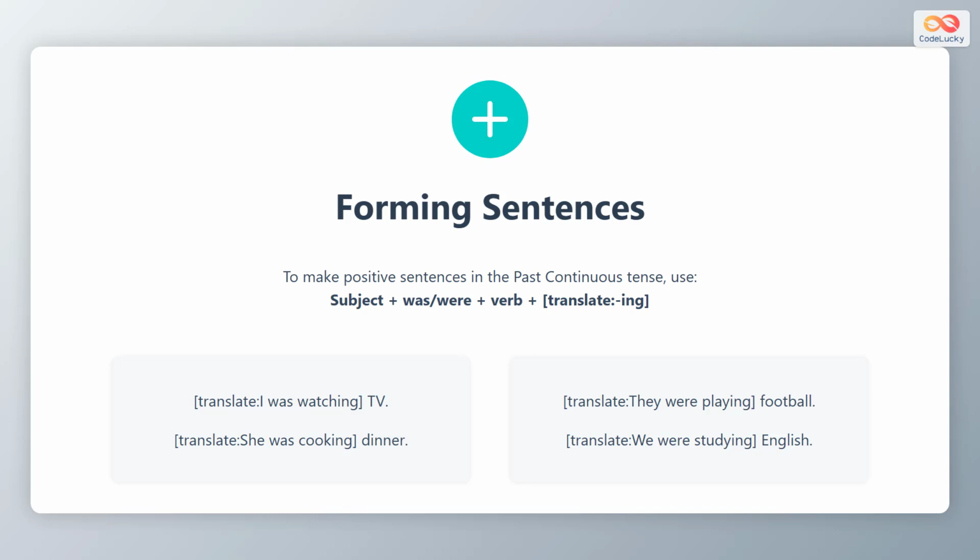To form positive sentences in the past continuous tense, follow this pattern. Subject plus was or were plus the verb with the ing ending. For example, I was watching television. She was cooking dinner. They were playing football. We were studying English. Each of these actions continued for a duration in the past.